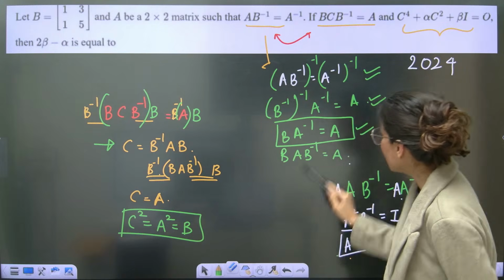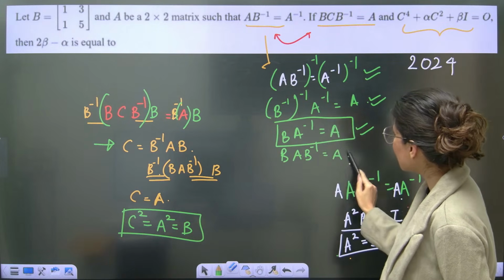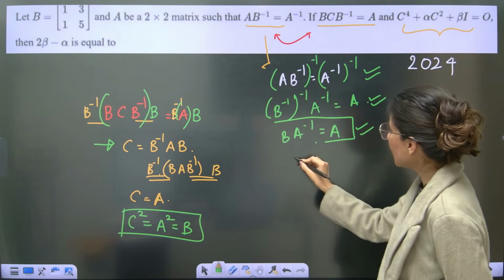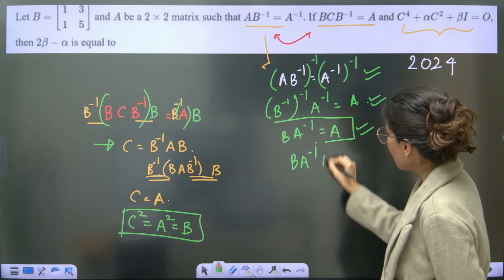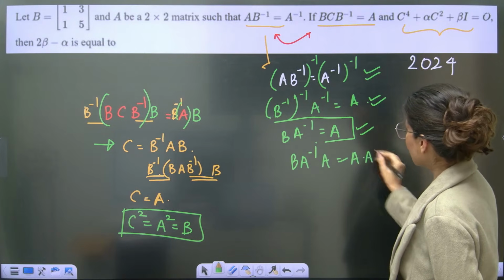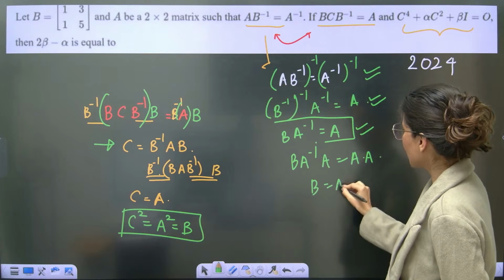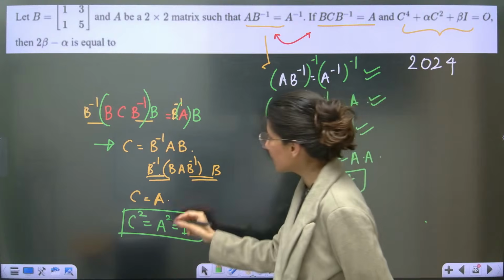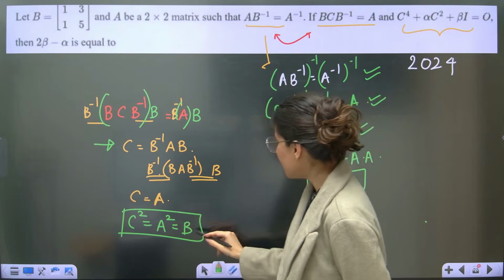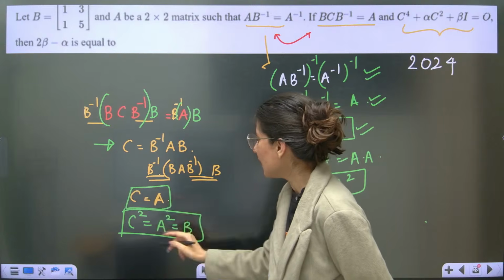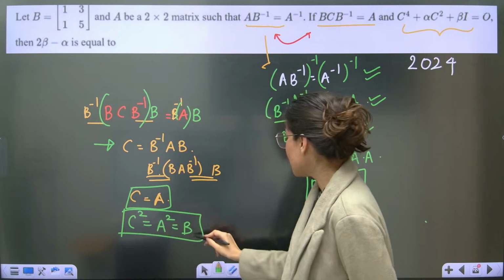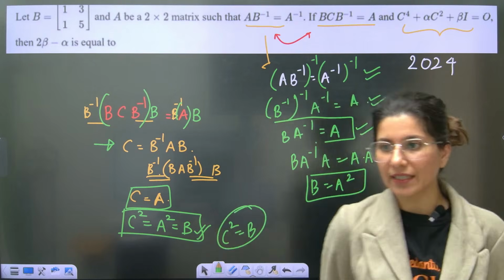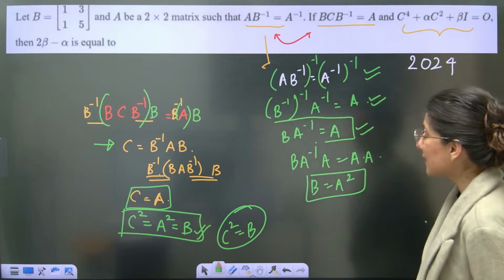And obviously from here also, if you multiply by A on both the sides, A square is equal to B. So B is equal to A square you are getting. So if C is equal to A, square it on both the sides. C square is equal to A square. That is B. Basically C square is your B, guys. This is what you are getting. C square is equal to B.